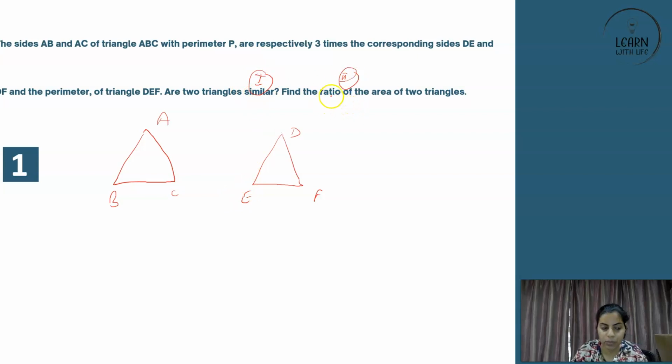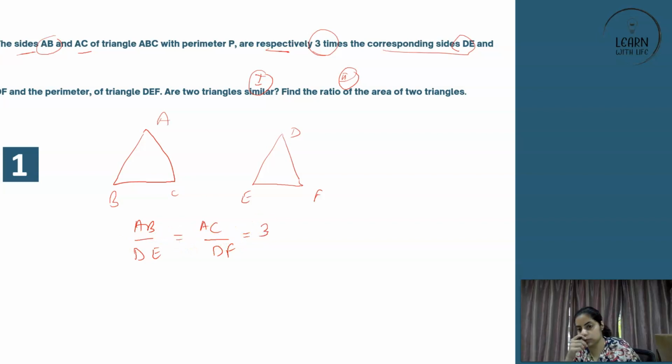Right? So here, if you see, side AB corresponds to side DE. So we are talking about AB and DE together. Similarly, we are talking about AC and DF together. And we are talking about the ratio 3 times. So they are all 3.